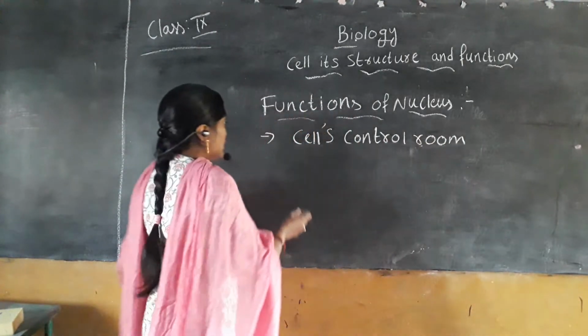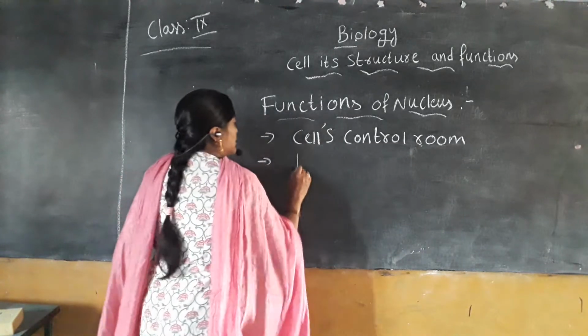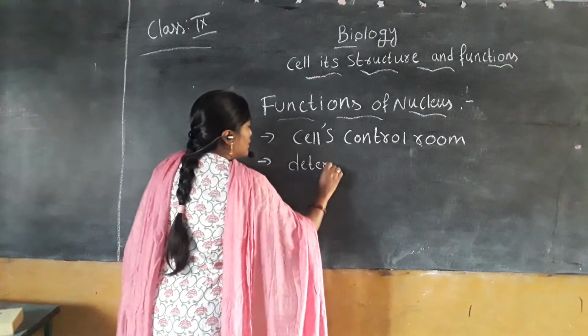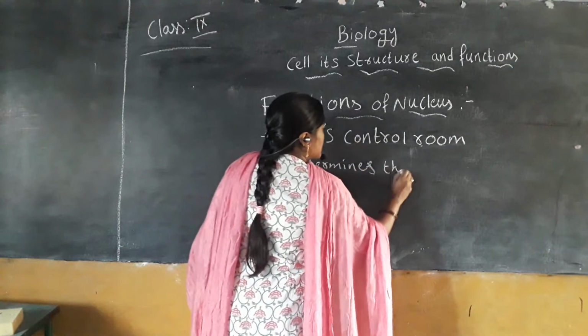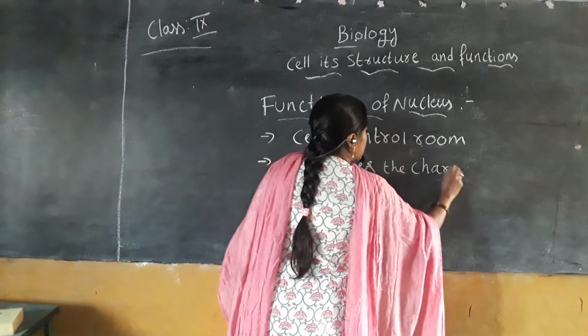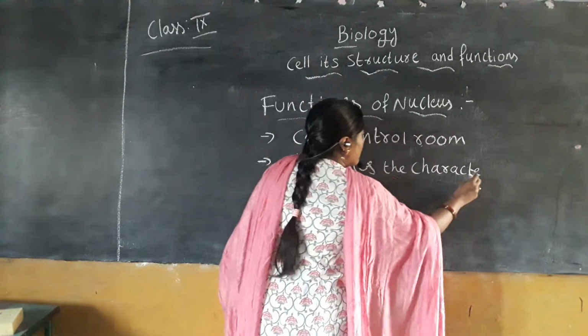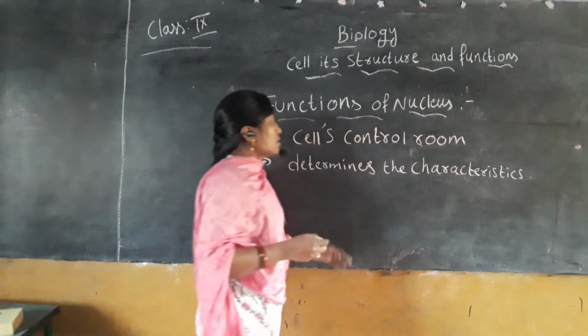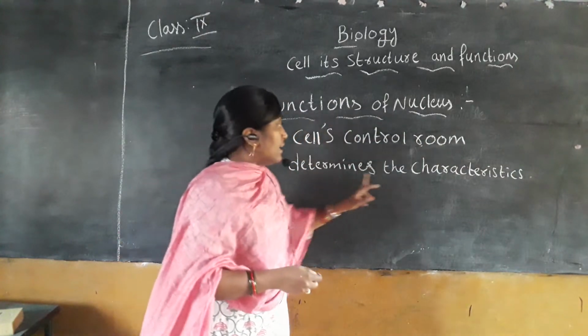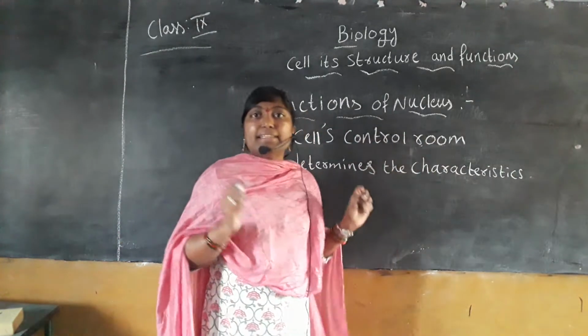Understood? Not only controlling, it also determines the characteristics of an individual.